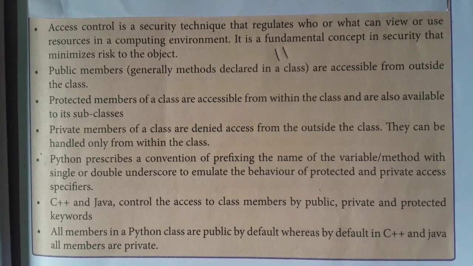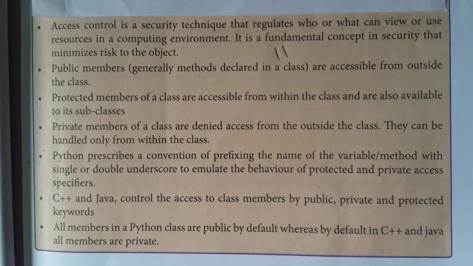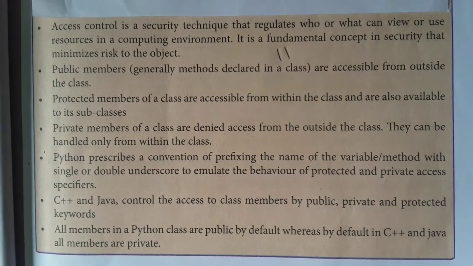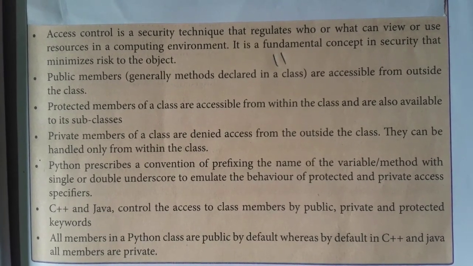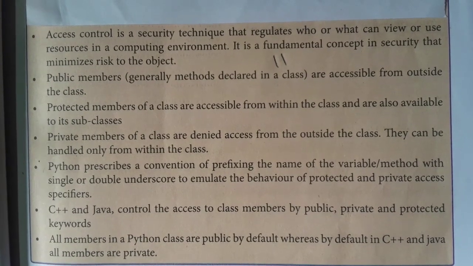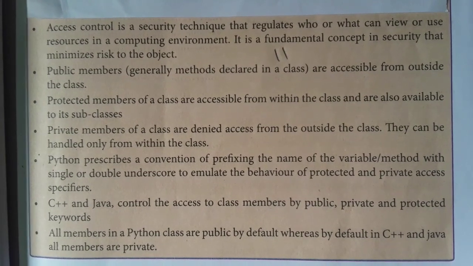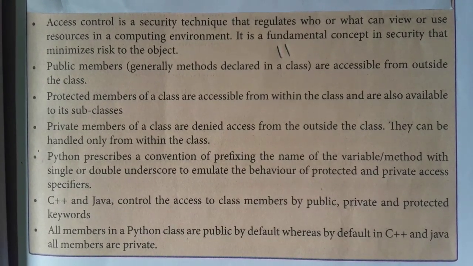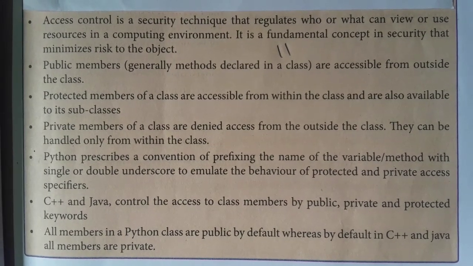You all know what a class and object are. So here three members will be used: public, protected and private. Private members can be used only inside the class, not outside the class. Public members can be used outside the class. Protected members can be used within the class and also in the subclass. In Python all the members are public by default.